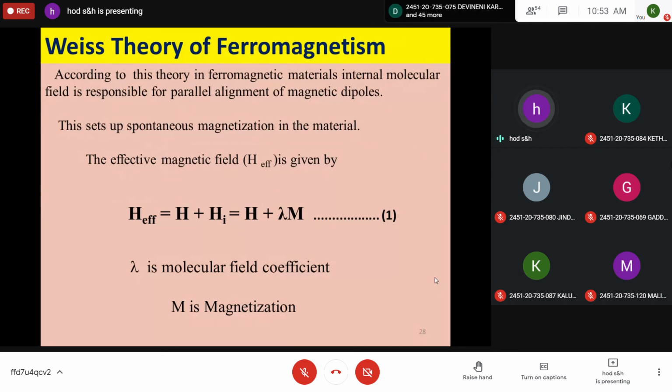So it is only the Weiss theory of ferromagnetism. The expression for the Curie-Weiss law we are going to derive. No need to write what we have already discussed. That only you should write. You write down this one. H effective is equal to H plus lambda m, which is equation 1. The effective magnetic field is the sum of the external field and the internal molecular field. The internal molecular field is lambda into m. Therefore, H effective is equal to H plus lambda m, equation 1. It is a repetition of the first point of the theory of ferromagnetism.